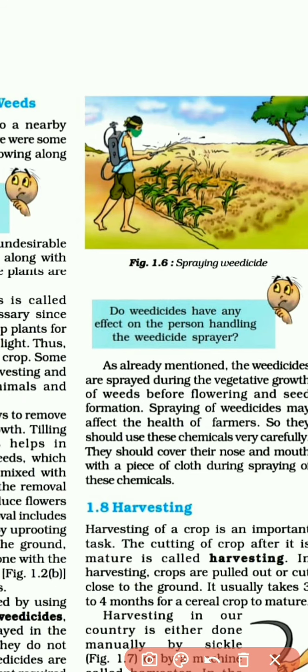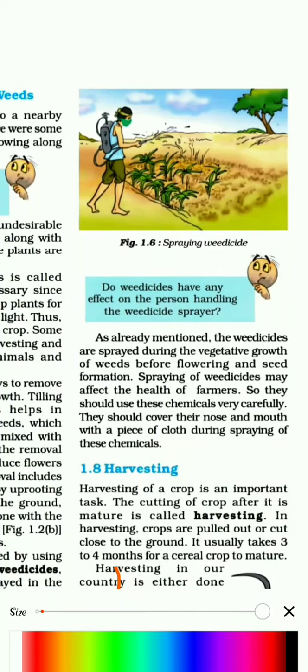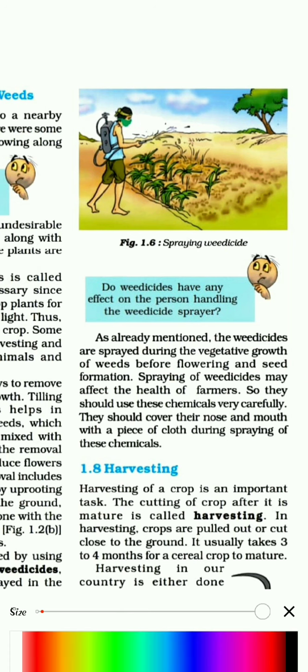So as already mentioned, the weedicides are sprayed during the vegetative growth of weeds before flowering and seed formation. So we have already learned that the control of the weeds is done in which period? In the vegetative period, where there are no flowers and no seeds. So spraying of weedicides may affect the health of farmers. Yes, he was right, that it will affect the farmer.